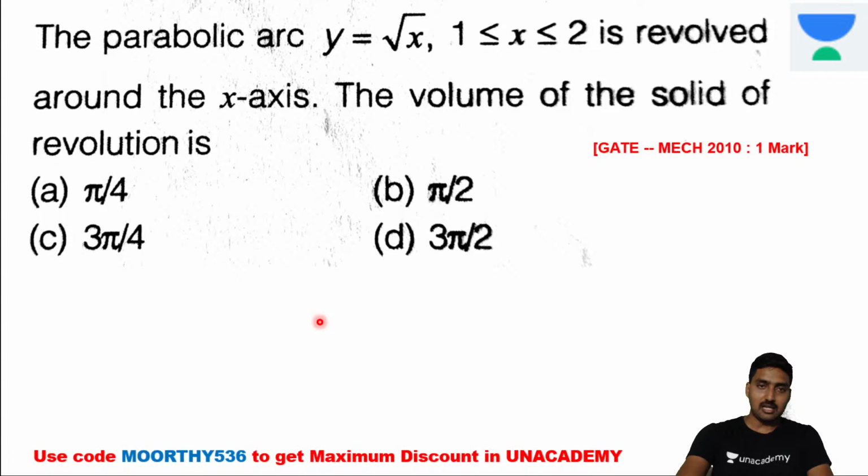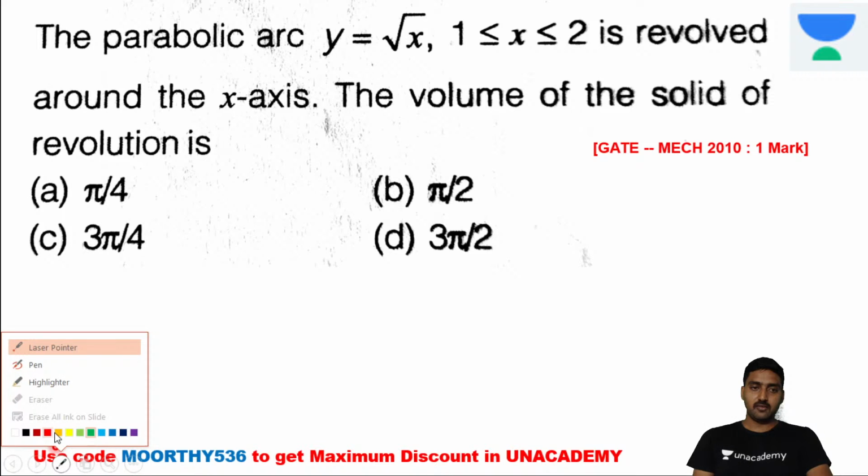The first question, it's a mechanical engineering 2010, 1 mark question. What they are asking: the parabolic arc y is equal to root of x, with limit 1 less than or equal to x less than or equal to 2, is revolved around the x-axis. What will be the volume of the solid of revolution? So now I am giving the solution.